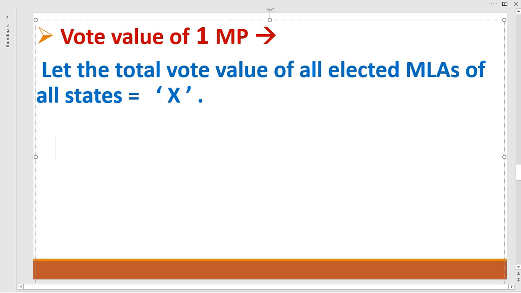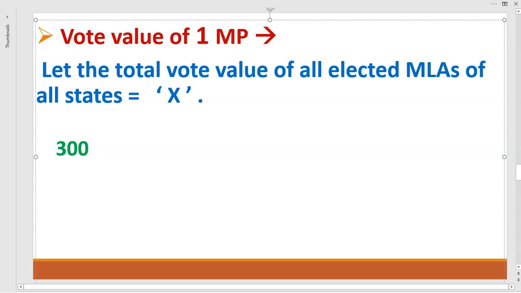Friends, some students may be finding it difficult to understand, so let me write it so that you can understand it more easily. Suppose I have taught you how to calculate the vote value of one MLA. Now let's suppose the vote value of one MLA from Madhya Pradesh is 300.